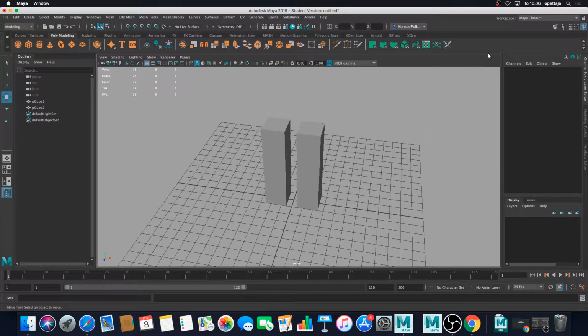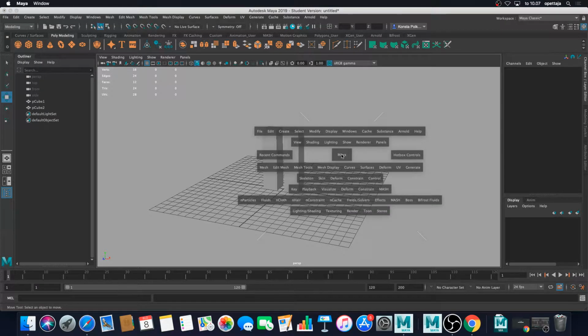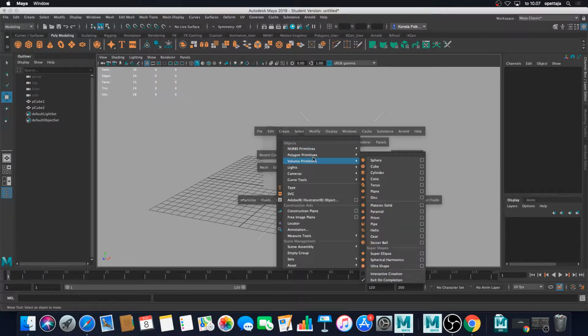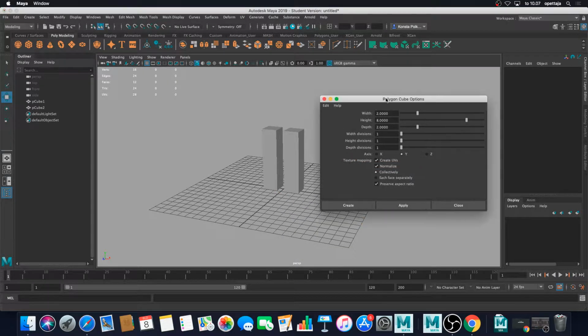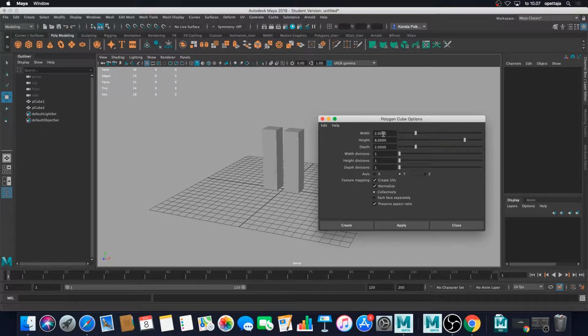Next thing we are going to create is our body. So on the perspective view, I'm pressing down the space bar and I'm selecting create, polygon primitives and cube with options, and I want to keep width and the depth the same, and the thing I'm modifying is the height.